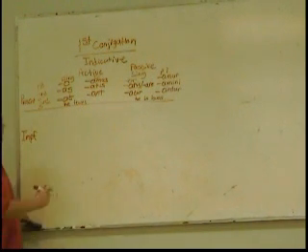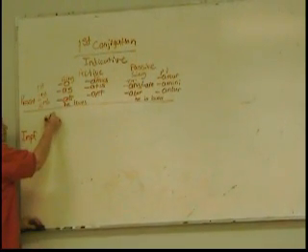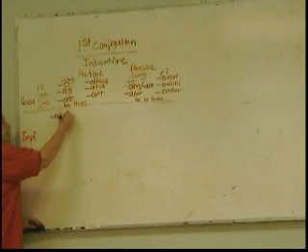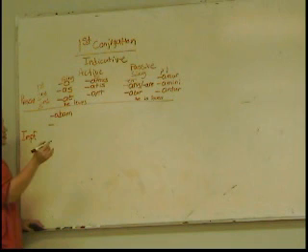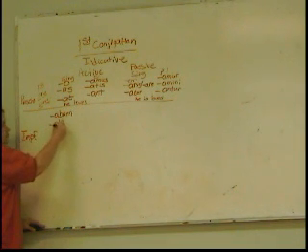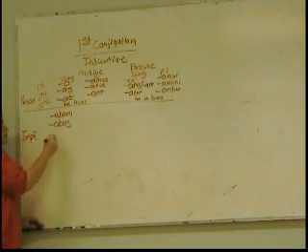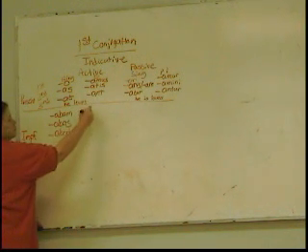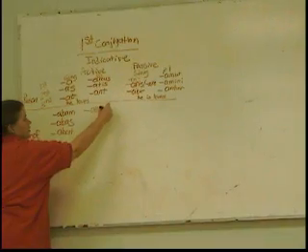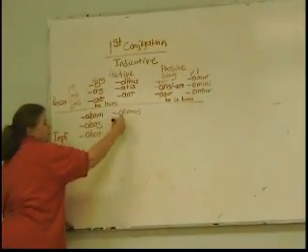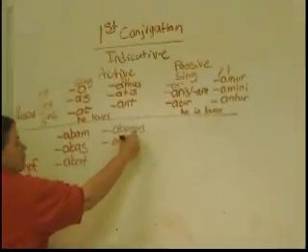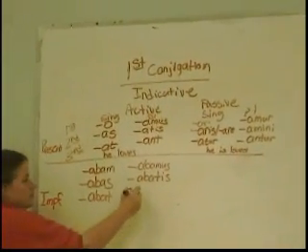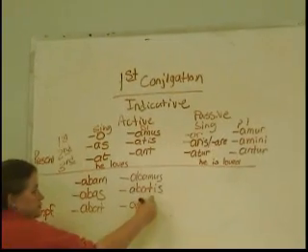Now let's do imperfect. What's the ending for first person singular? Abam. Second person singular? Abas. Third person singular? Abat. First person plural? Abamus. Second person plural? Abatis. And third person plural? Abant.